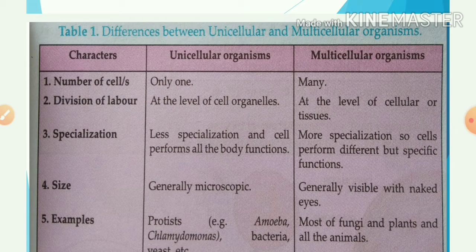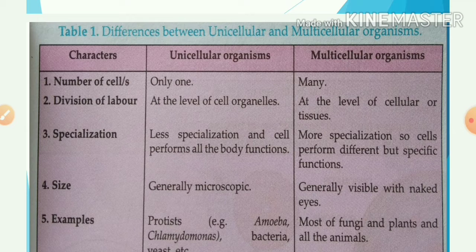Here you can see that unicellular organisms are composed of only one cell. Multicellular means they are composed of many cells. Division of labor in unicellular organisms is at the level of cell organelles, and in multicellular organisms, division of labor is at the cellular or tissue level.